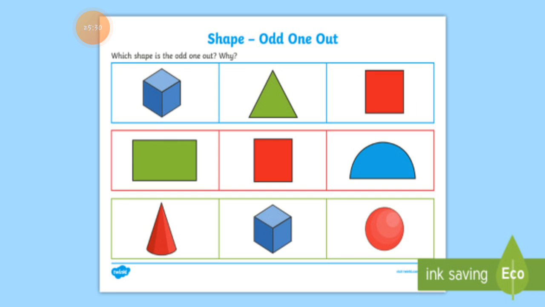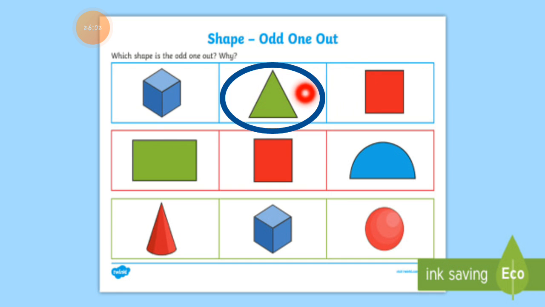Now students, see this, there is a cube, a triangle and a square. Which one is odd? Do you think about it? Why did I put a circle on the triangle? Any idea why I chose the triangle, that this shape is odd? Because this shape has 4 sides and this square also has 4 sides, but the triangle has only 3 sides.